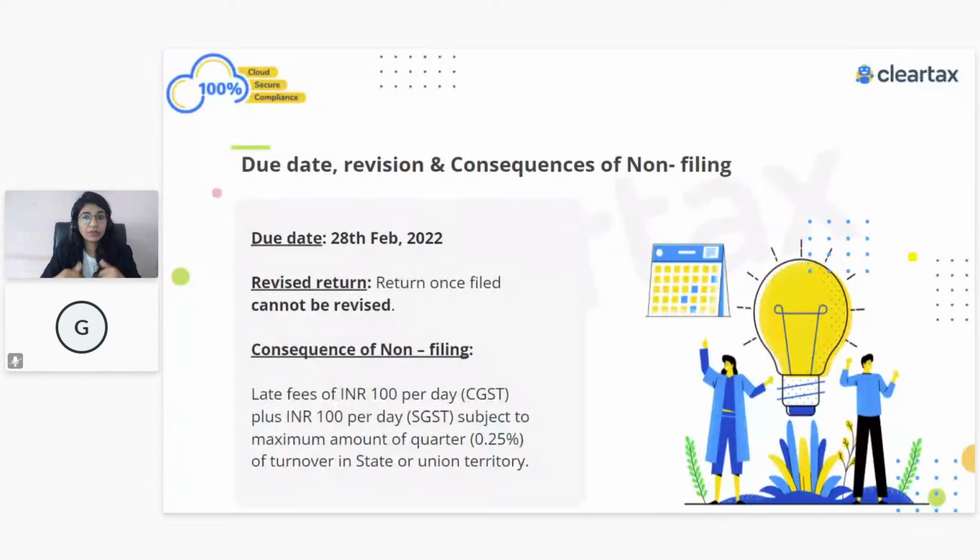So here we know if we don't file GSTR-1 or if we don't file GSTR-3B, there's a late fee attached to it. And along with that, when it comes to 3B, we also have to pay interest because there's some liability due, right? In the same way, when we don't file 9 or 9C, and if it is applicable to us, in that particular case, again, there is a late fee attached, and that late fee is 200 rupees per day. But it is subject to a maximum amount, which is 0.25% of turnover in a particular state. So that's the maximum amount of late fee we are required to pay.